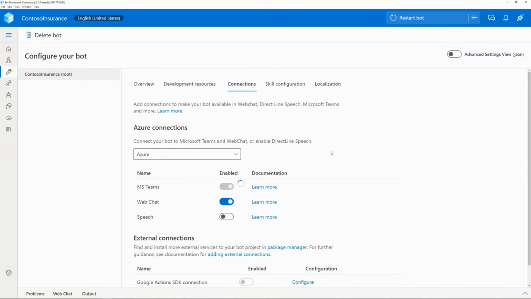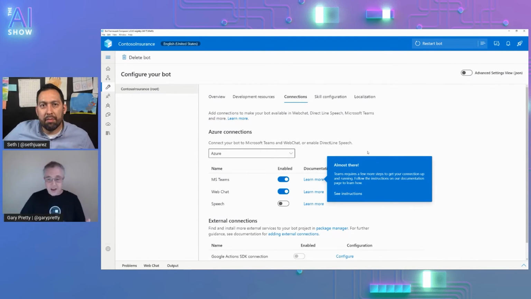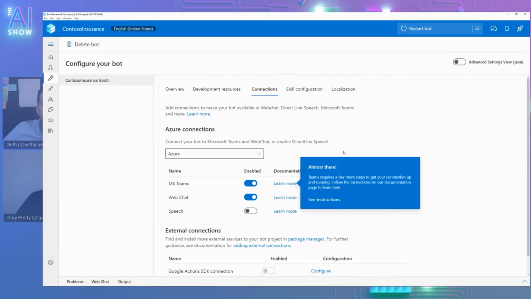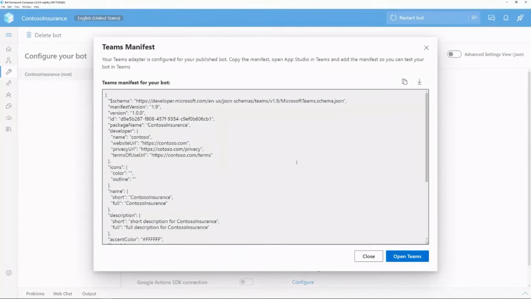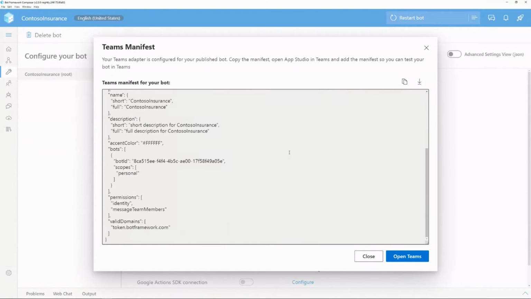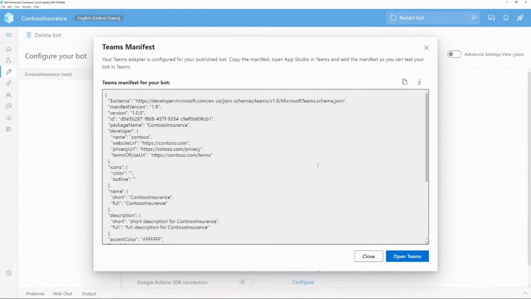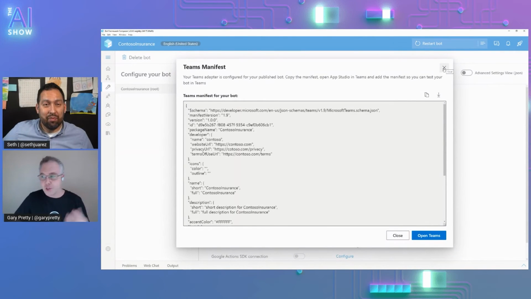Now it's a single click. Once I do that, that's going to enable Microsoft Teams for me on my Azure resource. And it's going to give me instructions as to how to install it into Teams, right down to providing me with a Teams app manifest, which I can just take and use to install it using App Studio inside of Teams. Which is just incredible, right?